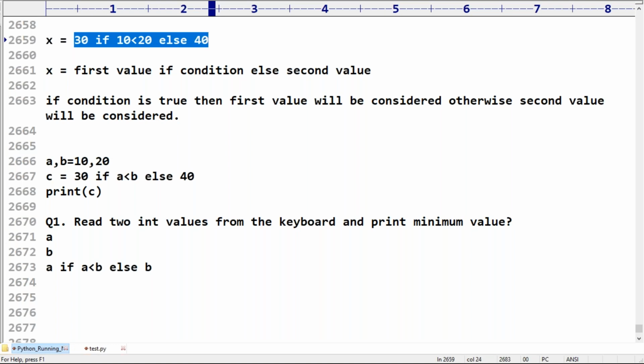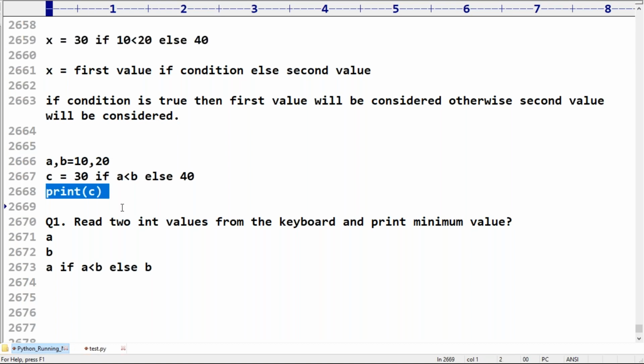Total 3 arguments are available. That's why it is considered a ternary operator. Remember carefully. First, it always checks this condition. If this condition is true, then this is the value. If this condition fails, then this is the value.